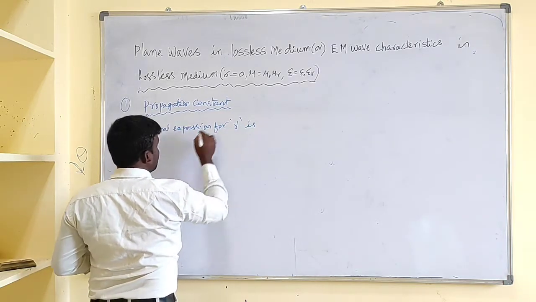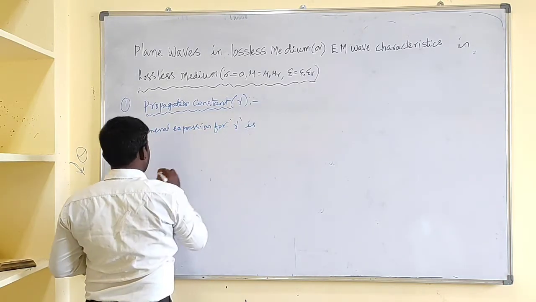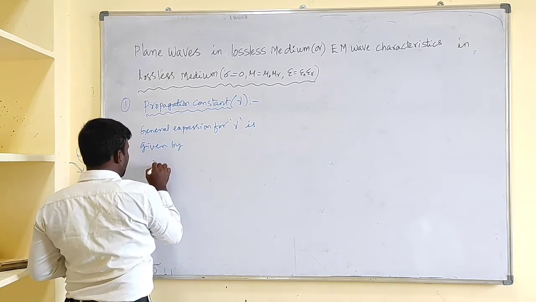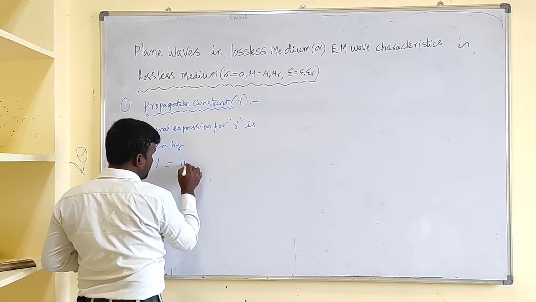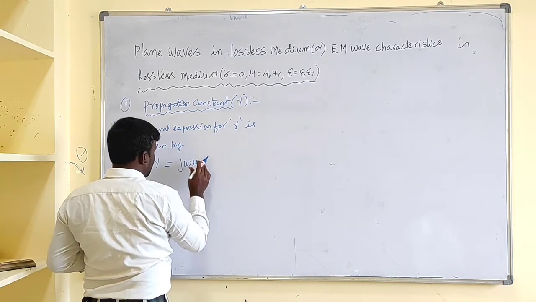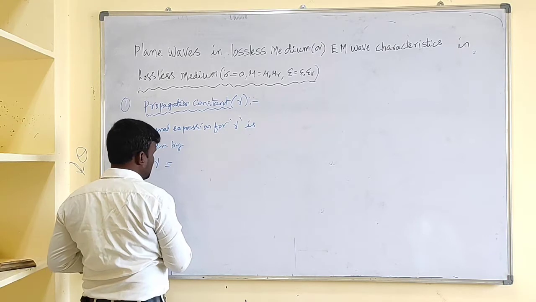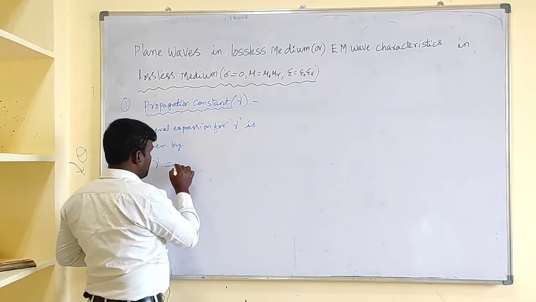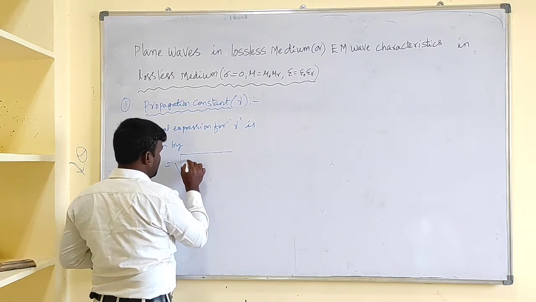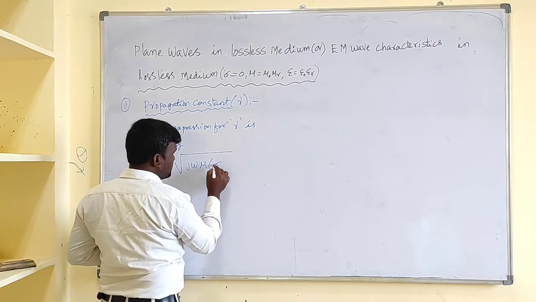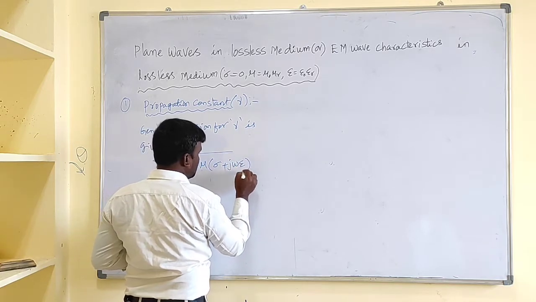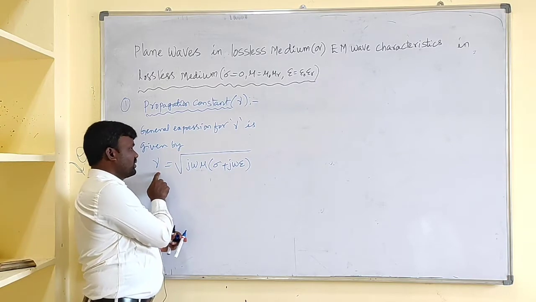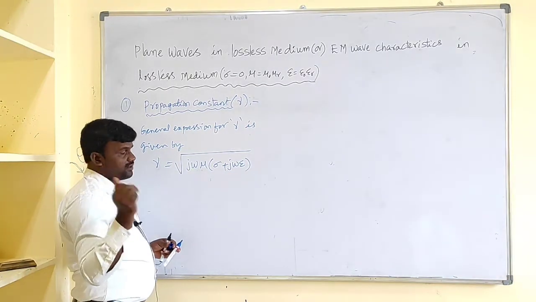Propagation constant is represented by gamma. Gamma is given by the square root of j omega mu into sigma plus j omega epsilon. In the previous video, in the characteristics of EM wave, I wrote gamma without root. Please make a note of it.